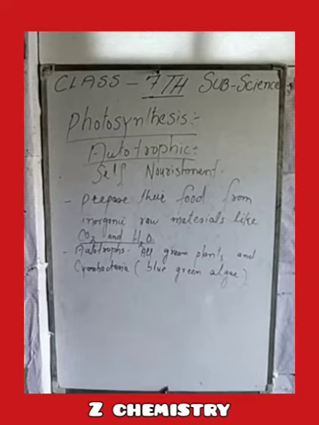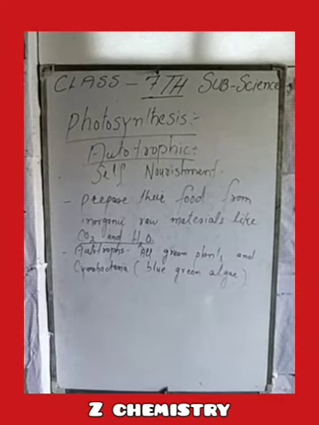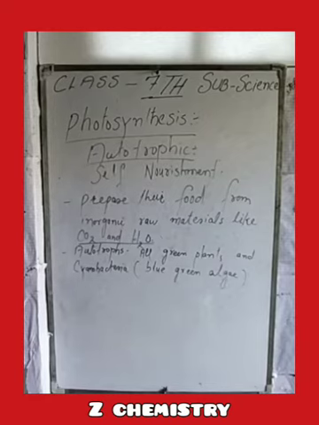This is a very unique process shown by certain green plants and cyanobacteria. The process is called photosynthesis.